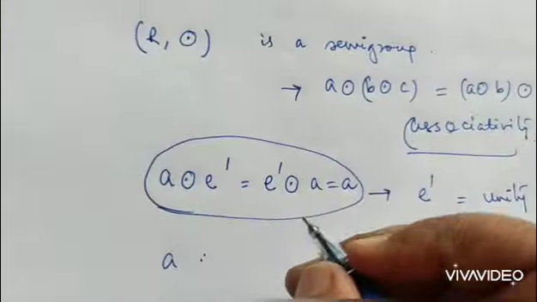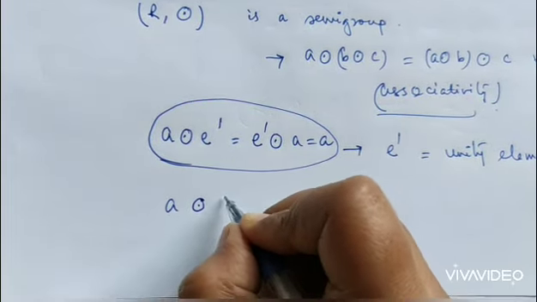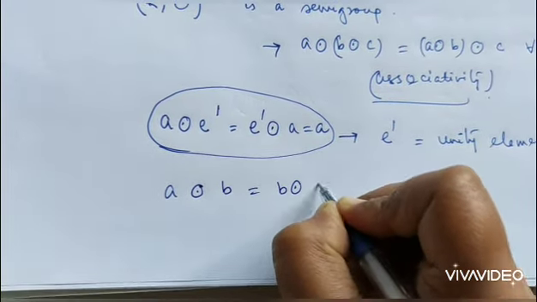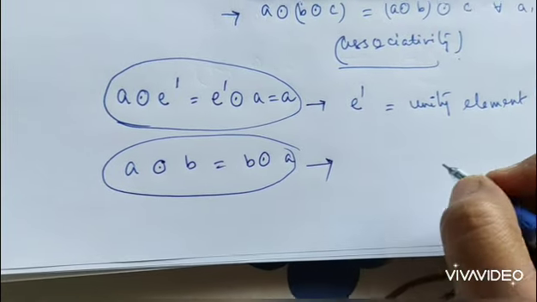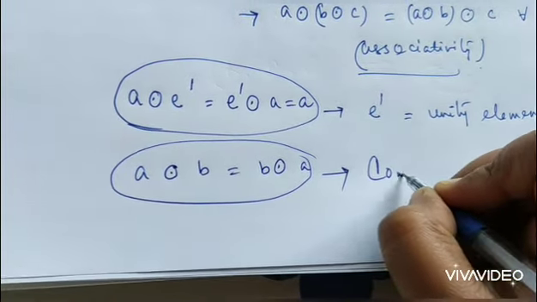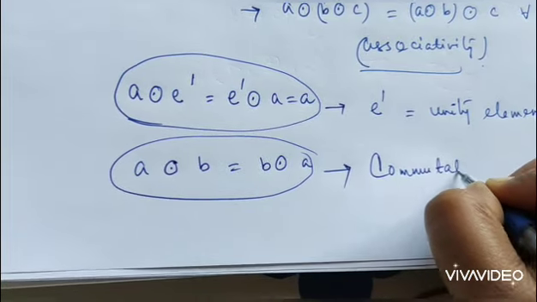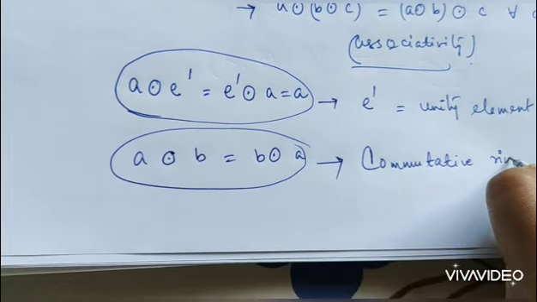Similarly, with respect to dot, if the commutative property is satisfied, then such a ring will be called a commutative ring.